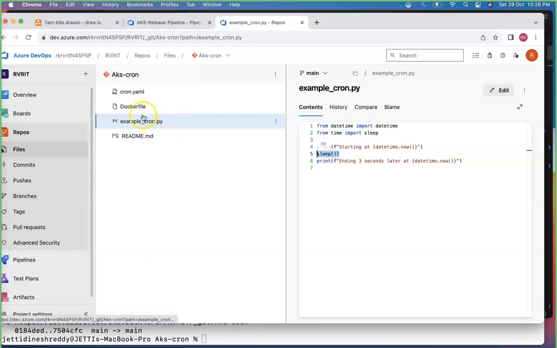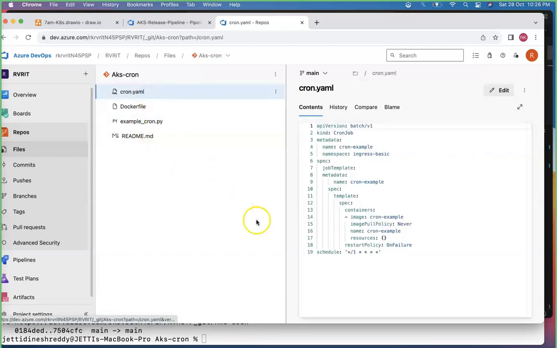Now once your thing is done, team, I'm going for the Cron YAML. This is the CronJob you are seeing at the moment. You are trying to deploy the CronJob. The kind is CronJob, and you can see the name in the metadata, and the namespace ingress-basic, which we have already, is where we are deploying. Coming to the job template, we give the metadata name for the template name. In the container, it is referring to a container called cron example. This is wrong actually, since you are pushing your image to Azure Container Registry. We'll fix this one. The remaining things are the same. I don't see any issue.